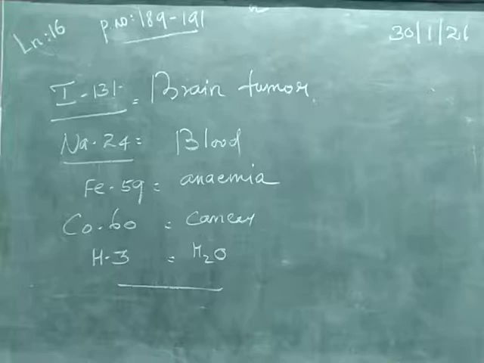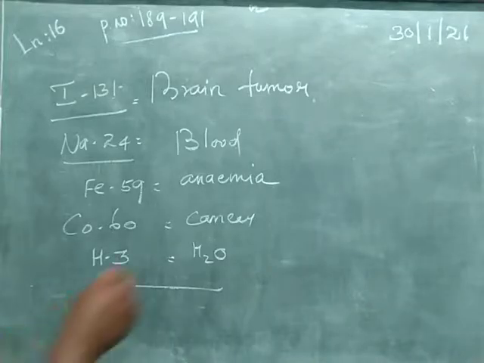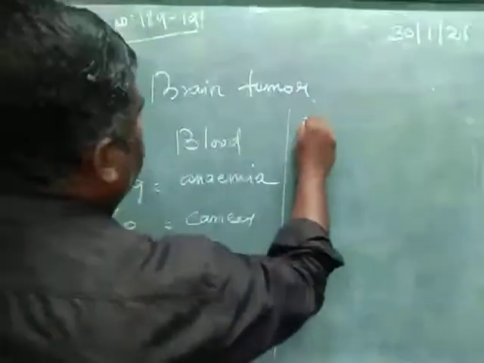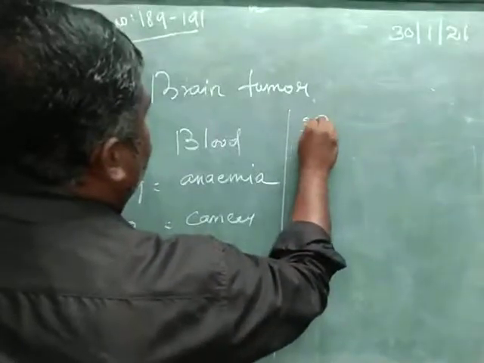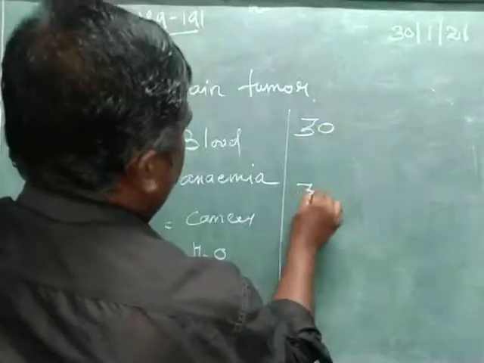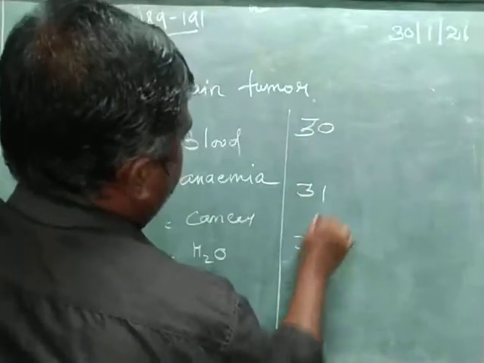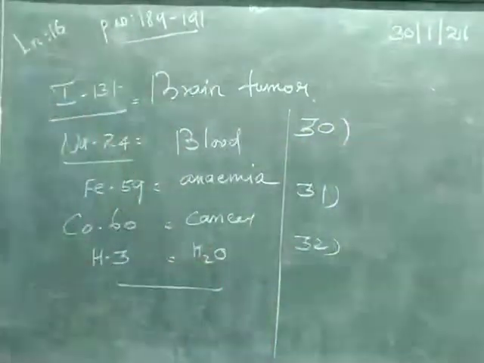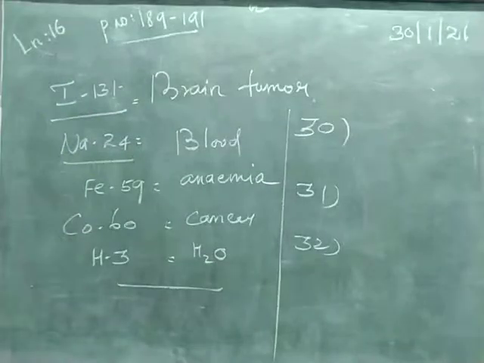That's all for today's class. In the next class we are going to start dye chemistry and agriculture and food chemistry. Two more classes are enough to complete this lesson, applied chemistry. The continuous question numbers should be given: 30, 31, 32. First question: explain the working of a galvanic cell.